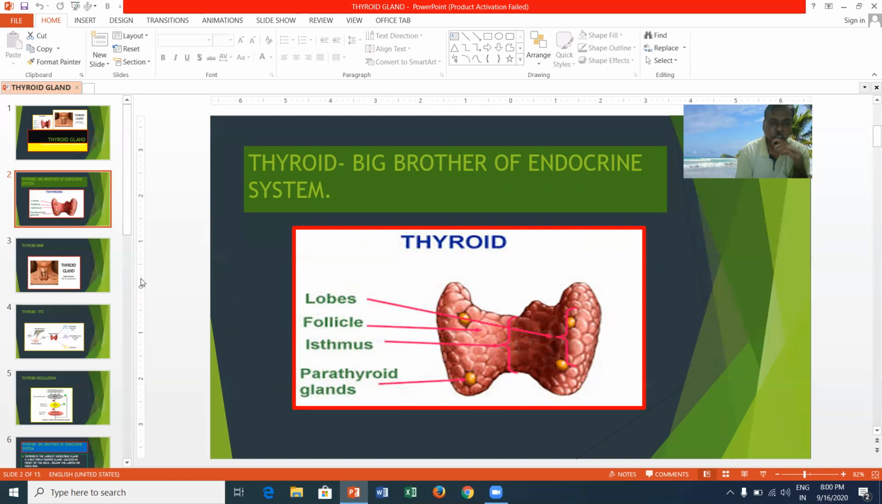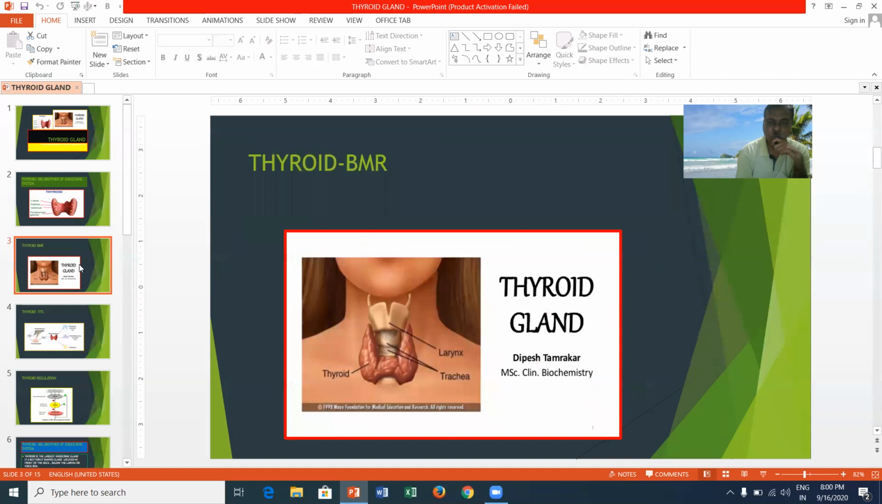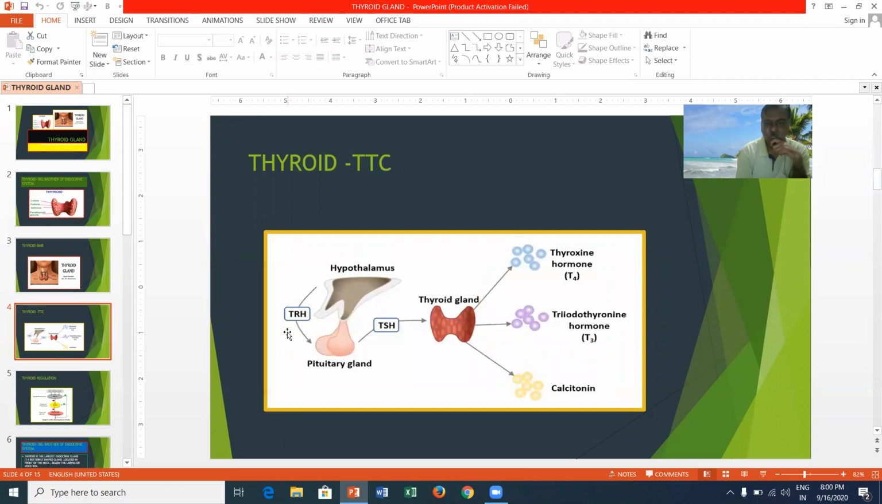Now you can see different pictures of the thyroid gland. This thyroid gland is present on the tracheal region, below the larynx. The thyroid releases three types of hormones, called TTC. TTC means thyroxine, triiodothyronine, as well as thyrocalcitonin.